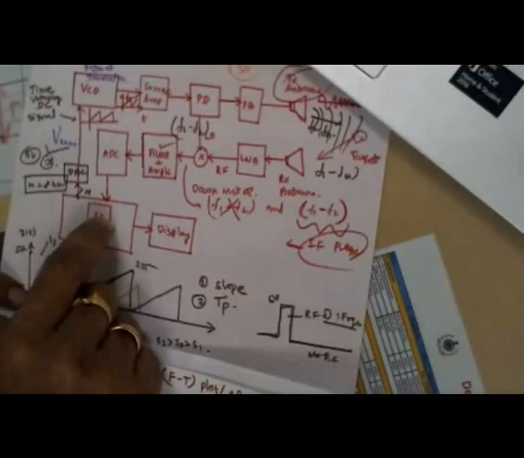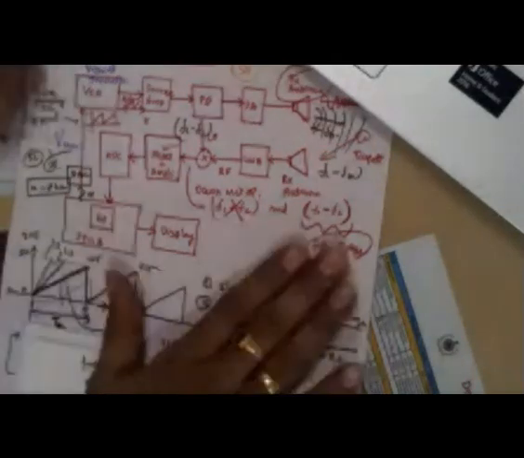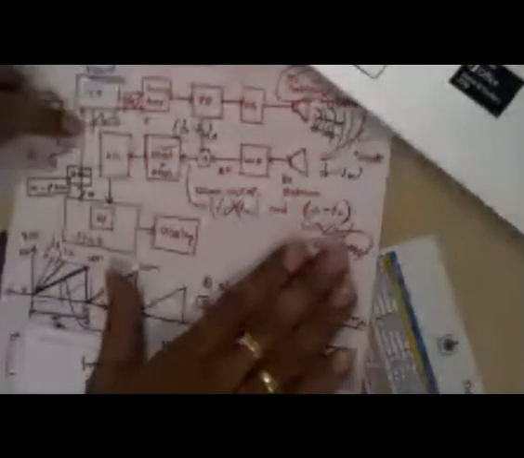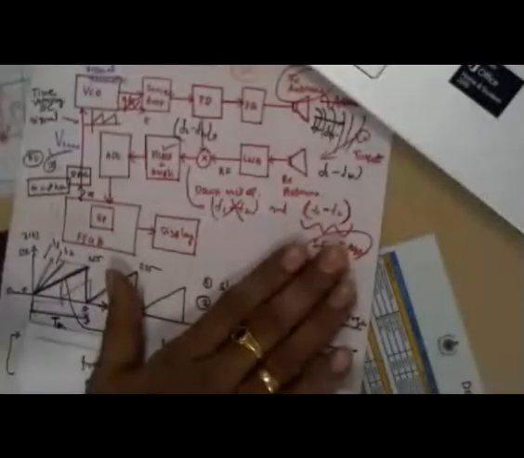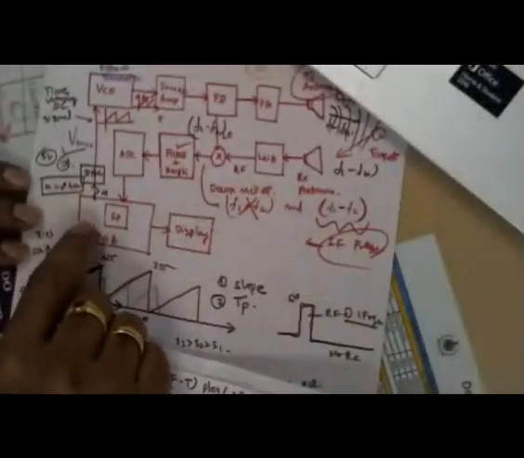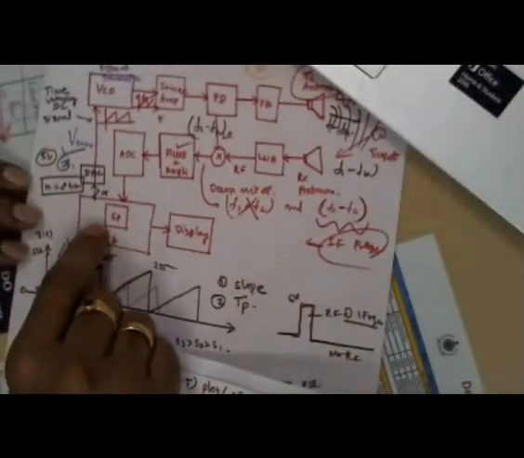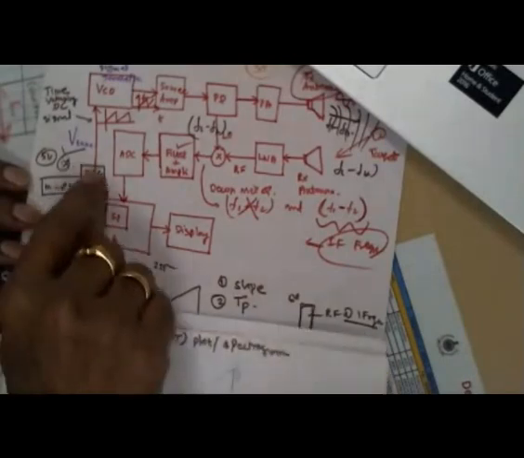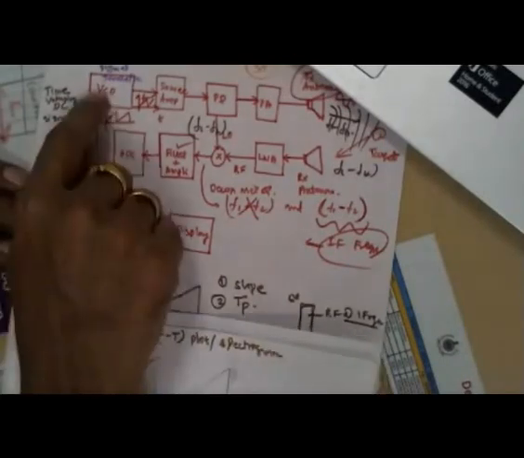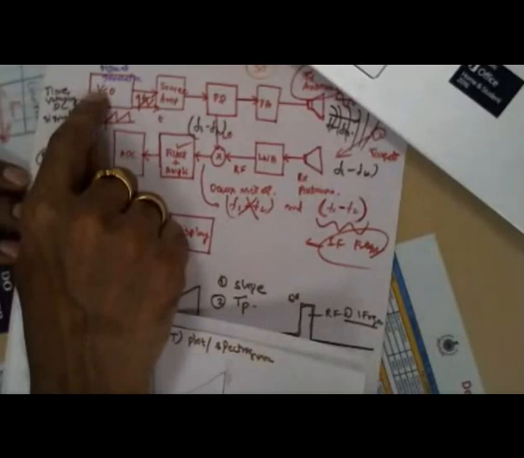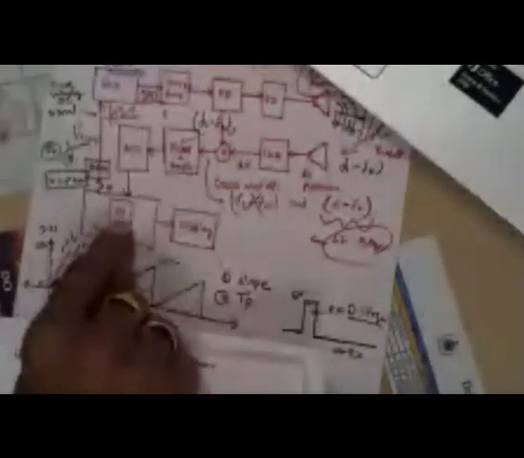In some FMCW radar, the V tune will be generated externally by separate circuits. Therefore, you have to tap off that V tune and apply it into the FPGA through the ADC. You understand? Since here we are generating the V tune from the FPGA, we are passing it through the DAC, and then it is going into the VCO. In case your independent external circuit is generating the V tune, then the signal processing should have the knowledge about the V tune.